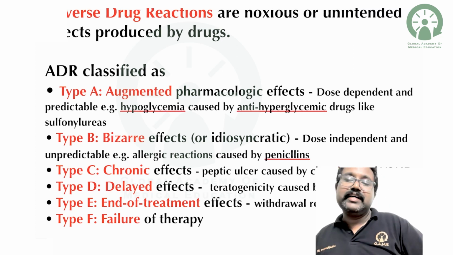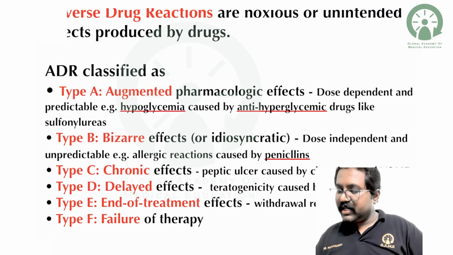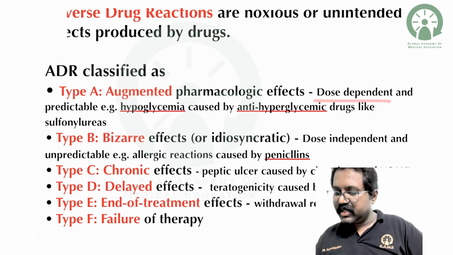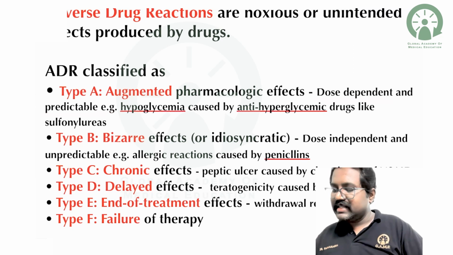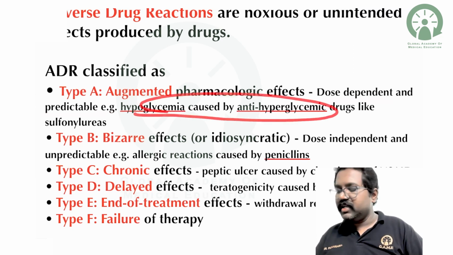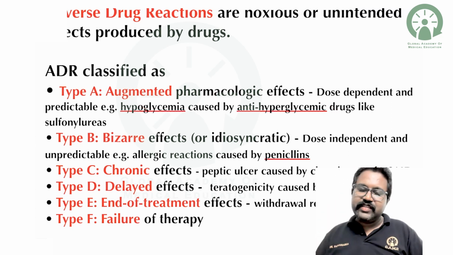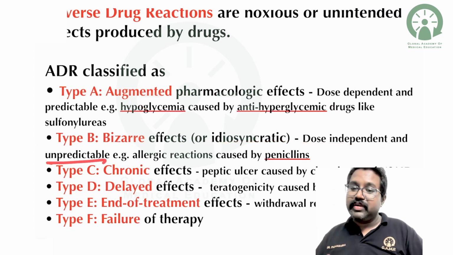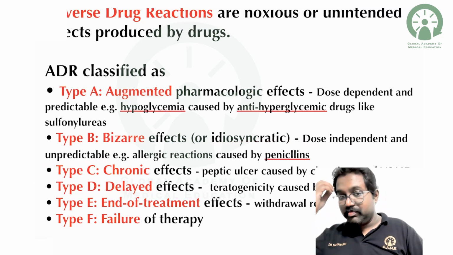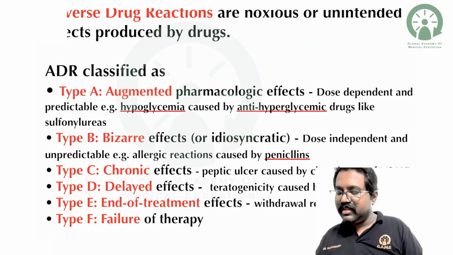Augmented means the normal therapeutic response will be augmented. It is dose dependent and predictable in nature. An example is hypoglycemia caused by any of the anti-hyperglycemic drugs like sulfonylureas. Next we have the type B reaction, that is a bizarre or idiosyncratic reaction, which is dose independent and not predictable. One such reaction is penicillin causing allergic or hypersensitivity reactions.